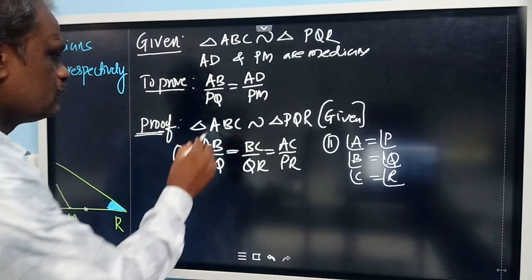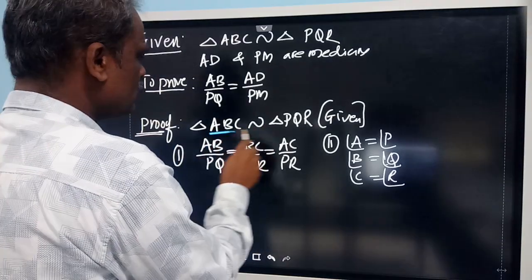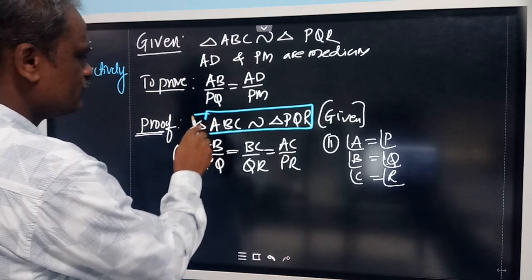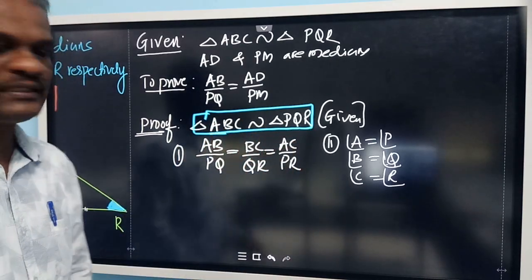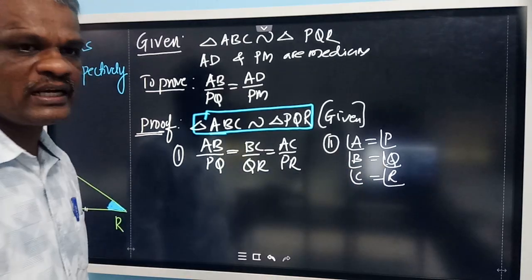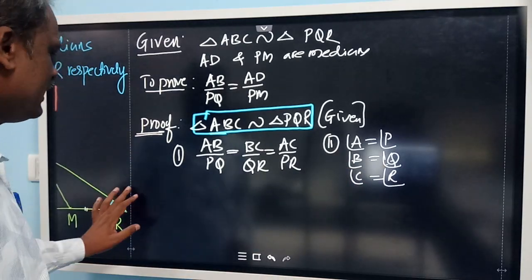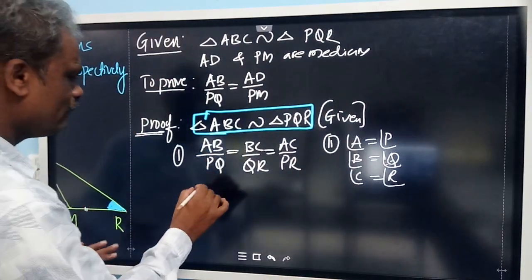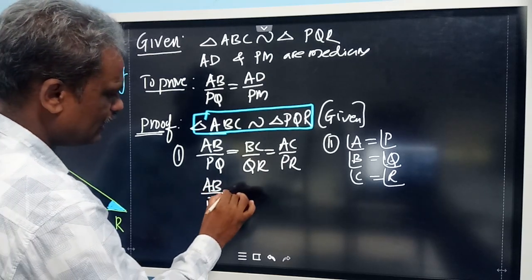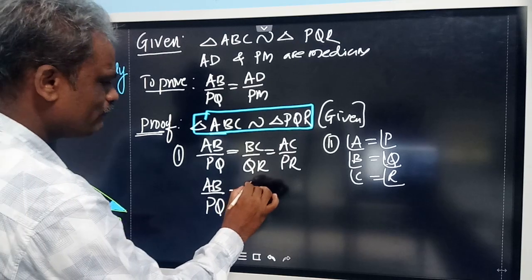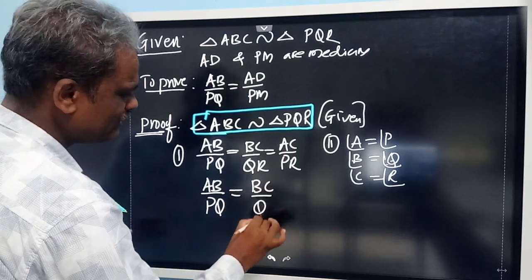Here triangle ABC is similar to triangle PQR, this is given. So that is given in the data. As per this, we can write that all three sides are proportional and the corresponding angles are equal. Now I take AB by PQ as it is, equal to BC by QR. Only these two I will take.